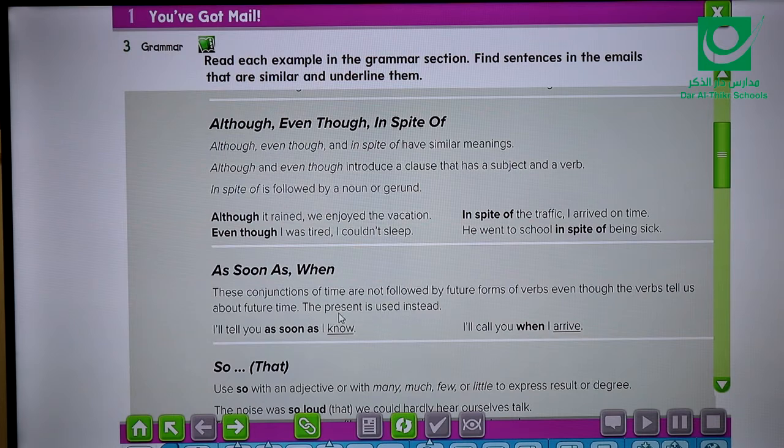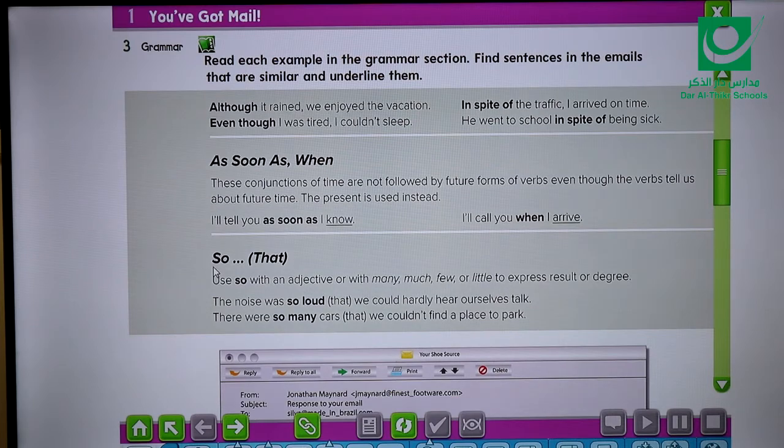So in this situation, if you talk in the future, that means you have to use the present simple instead of the future form. Like here, I'll tell you as soon as I, yes, this is very important. I'll tell you, this is future, and when I use as soon as, that means I need a present form, as soon as I know. The same like here, I'll call you when I, now we have I'll call you, future tense, then we have conjunction which is when, that means I need a verb in the present form, when I arrive.